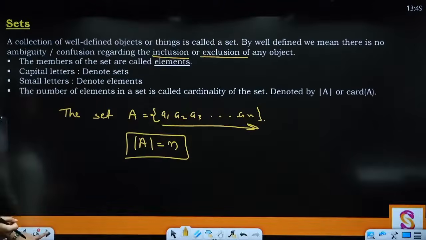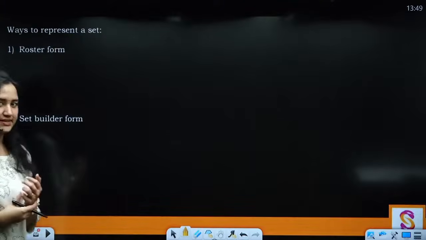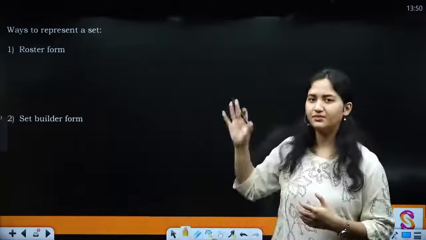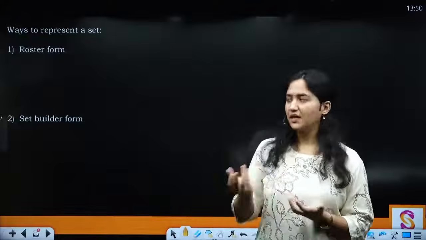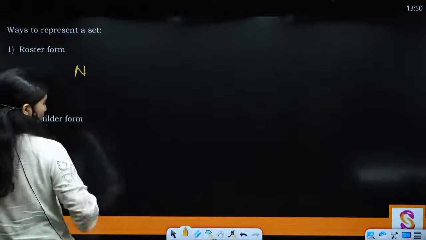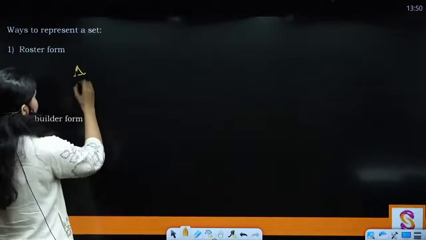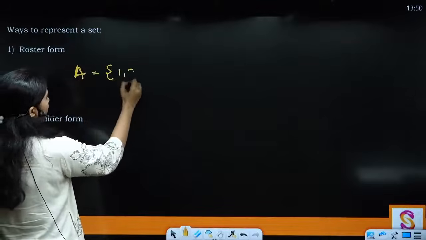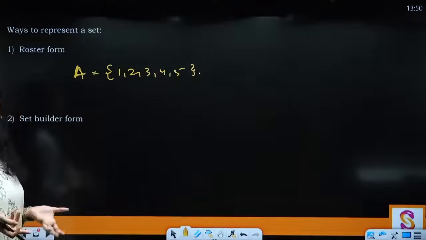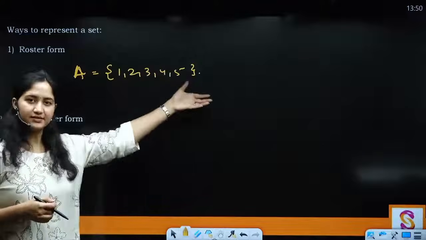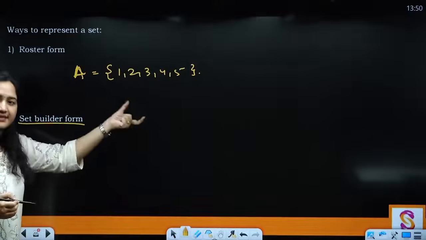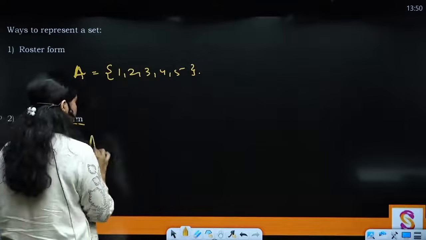Now moving on, ways to represent a set. There are two variations in which you can represent a set. One is the one we did just now, that is, the set of natural numbers can be written, or I will name it A, as 1 2 3 4 5. Okay, the name itself tells you that the elements are going to look like this. But when you are talking about the set builder form, the name tells you that you are building the set, right? So there is going to be some information in it.